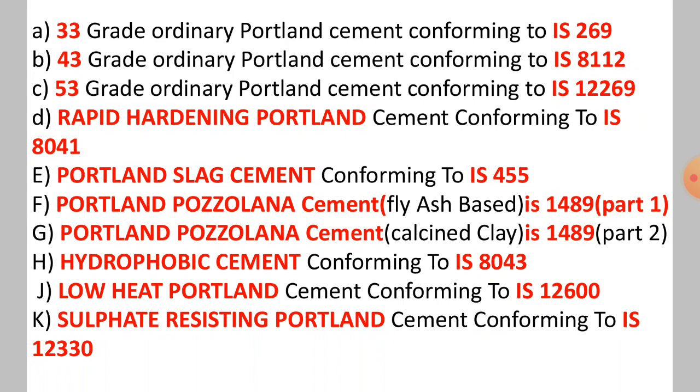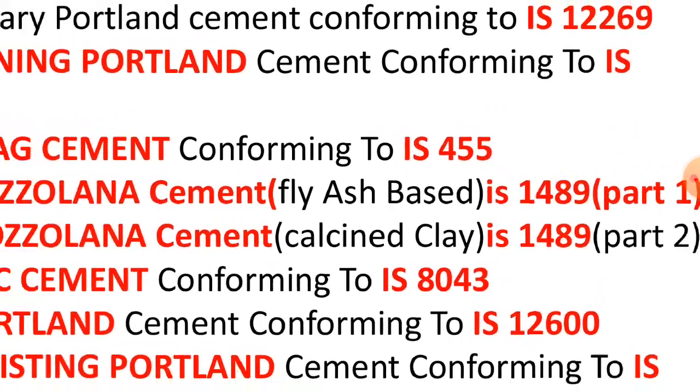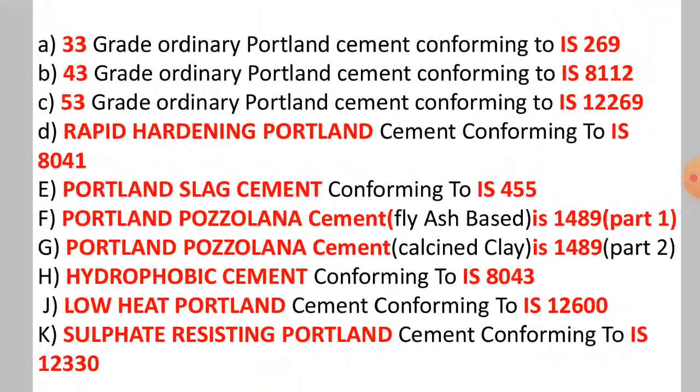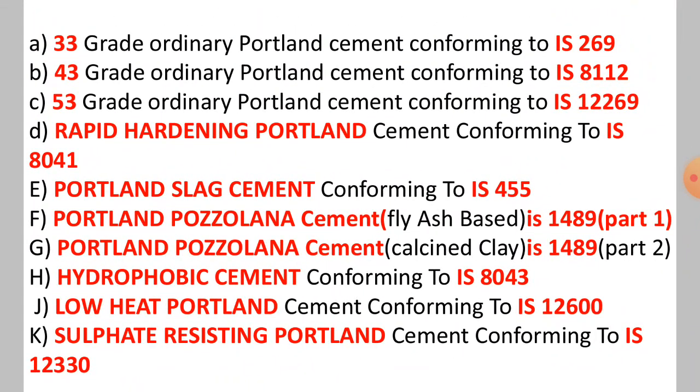Portland cement, which conforms to IS 8041, Portland slag cement, which conforms to IS 455, Portland pozzolana cement if it is fly ash based, then IS 1489 part 1. If it is calcined clay, then it is explained in IS 1489 part 2. Hydrophobic cement conforms to IS 8043. Low heat Portland cement conforms to IS 12600. Sulfate resisting Portland cement conforms to IS